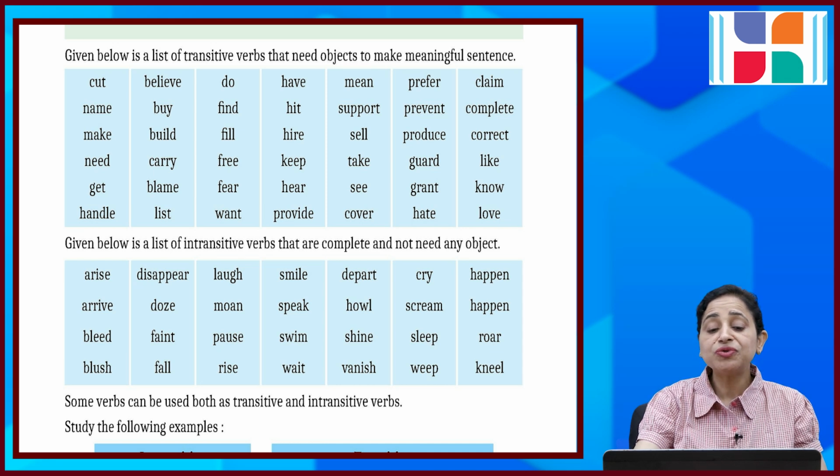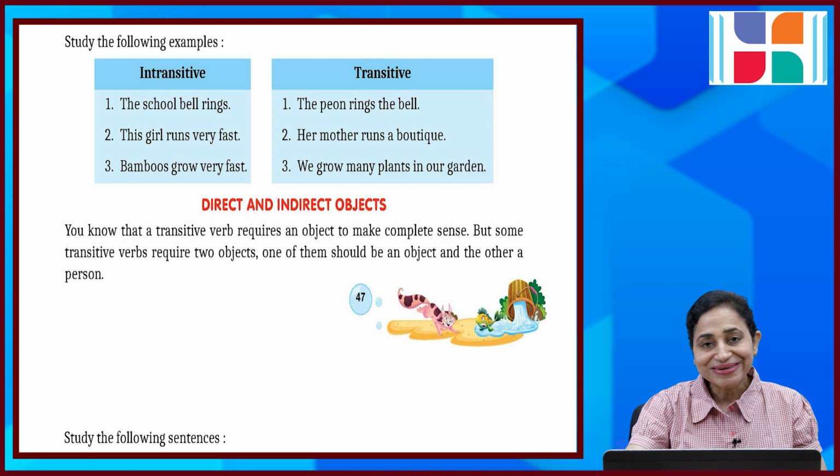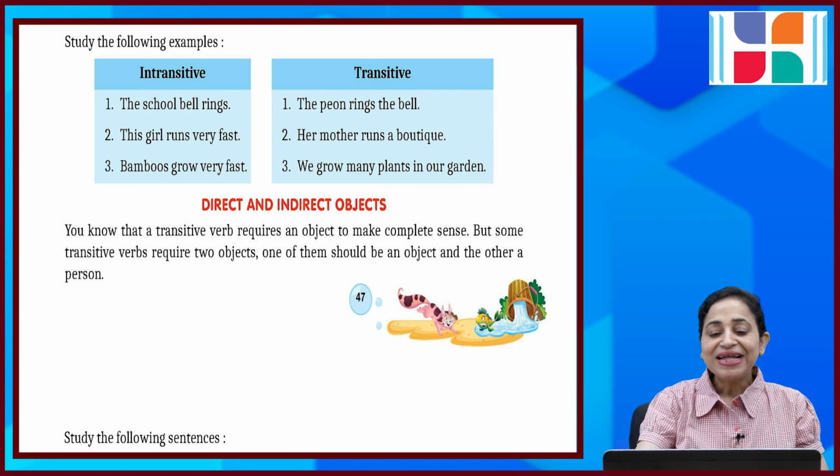Some verbs can be used both as transitive and intransitive verbs. दोनों में भी use होती हैं बहुत सारी verbs. Study the following examples. The school bell rings. The peon rings the bell. These girls run very fast. Her mother runs a boutique. Bamboos grow very fast. We grow many plants in our garden. Got it? Direct and indirect objects.